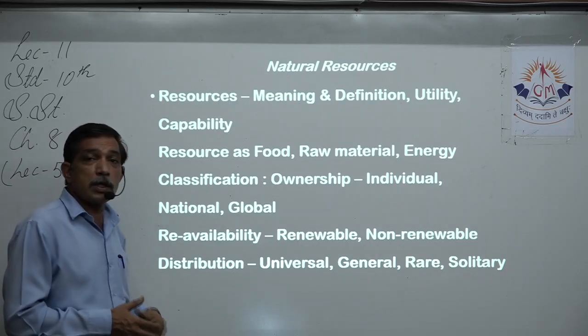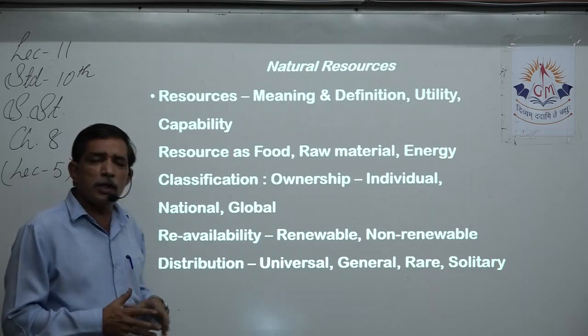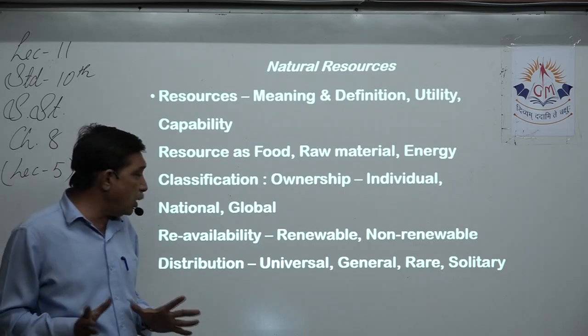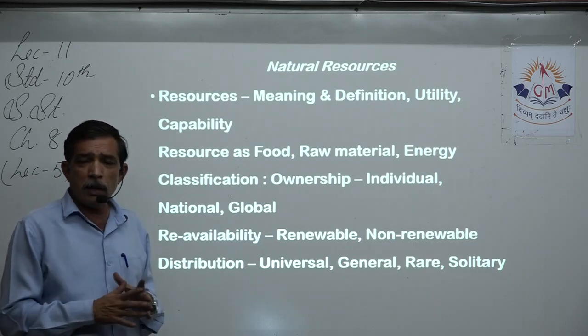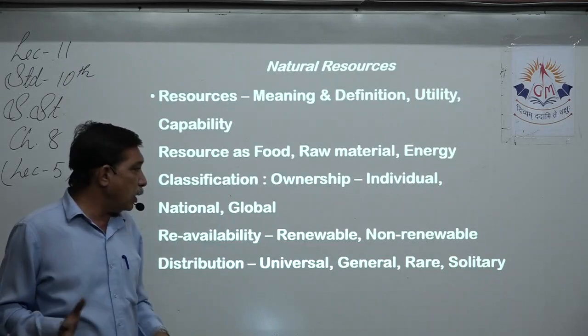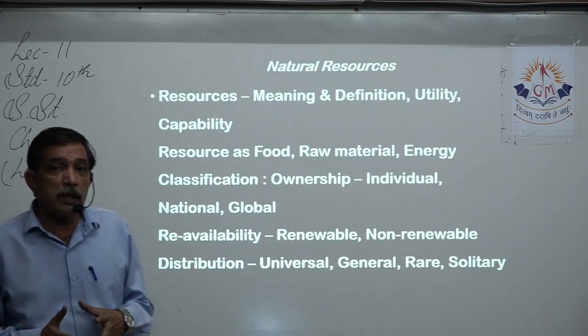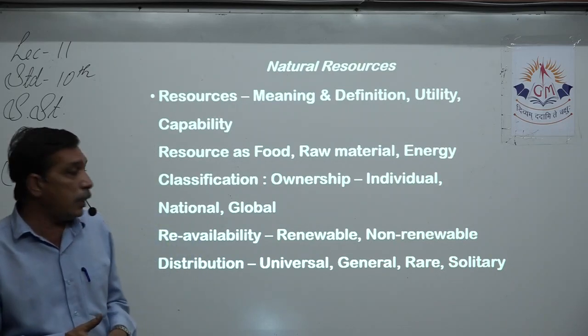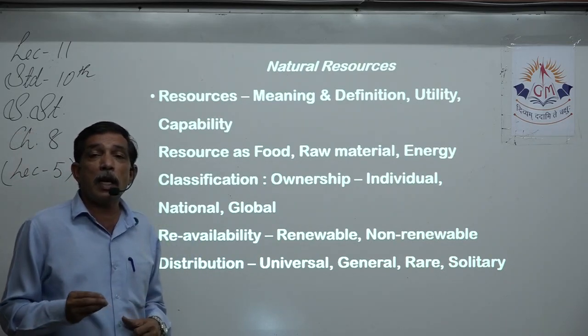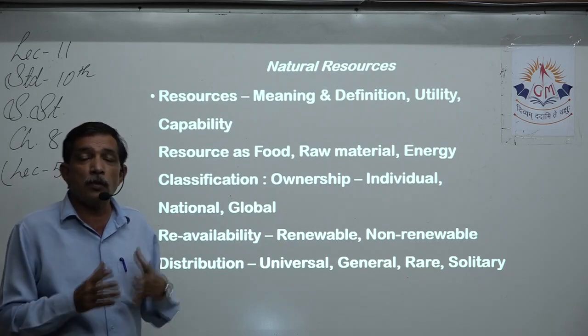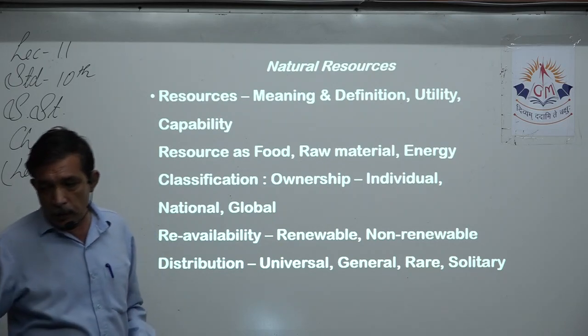Next is upon the distribution area. What's the distribution? Universally everywhere available. For example, land, that's available everywhere. General, rare, that means available at some places. And solitary, available at only one or two places. We saw that with the help of examples.